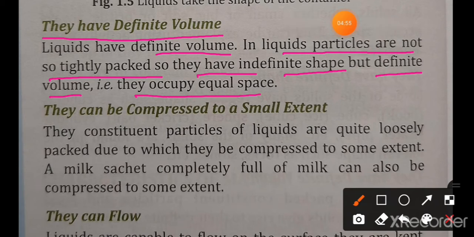We have just learned that all liquids have no definite shape, but they have definite volume because their particles are not so tightly packed like the solids. So they occupy the equal space like any other matter.